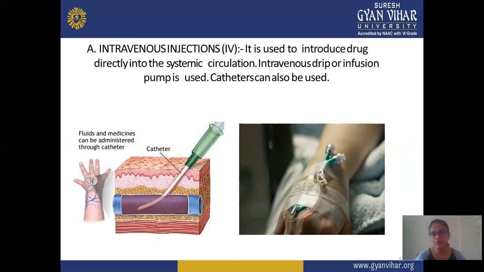So for intravenous injection, catheters or pumps are used, or infusion takes place by this route. You can say it has the most rapid effect, directly into systemic circulation. When the drug is given into the veins, it directly reaches systemic circulation and shows faster effects. You can see in the image that the drug is given directly into the veins, and you may use catheters or drips, and a pump is also used.